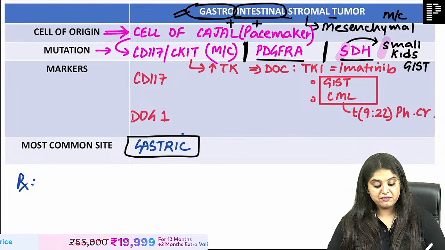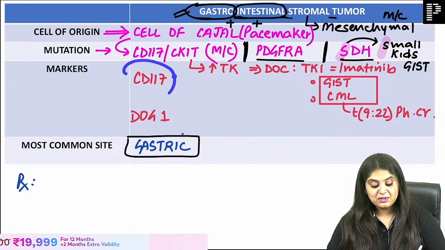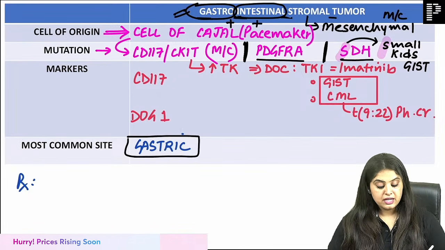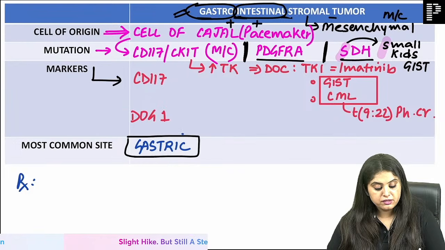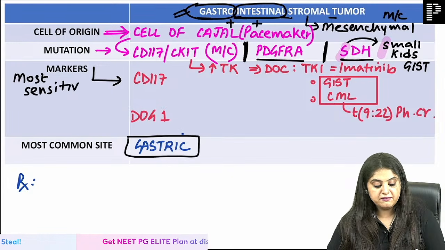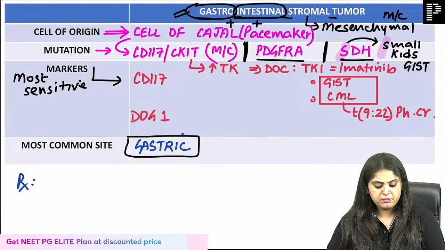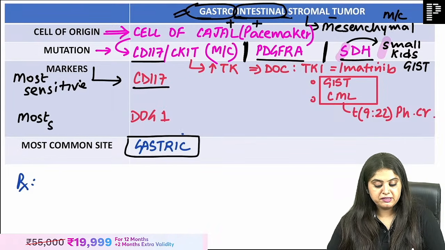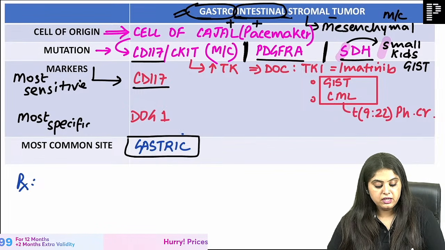Coming back, where were we? Don't deviate me. Coming back, now we come to markers. You're done with the mutations, now you come to the markers. Under markers, if they ask you which is the most sensitive marker, it is going to be CD117. So simple, na? The mutation and the marker are the same. But if they ask you which is the most specific marker, that is going to be DOG1.